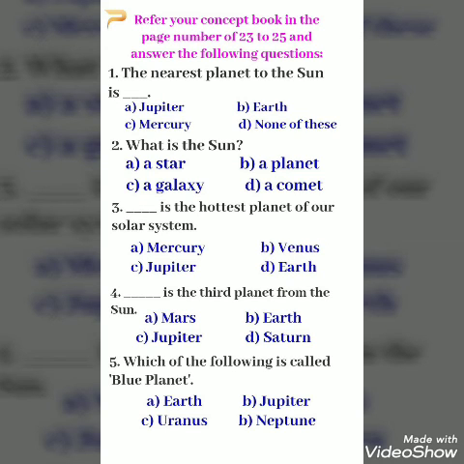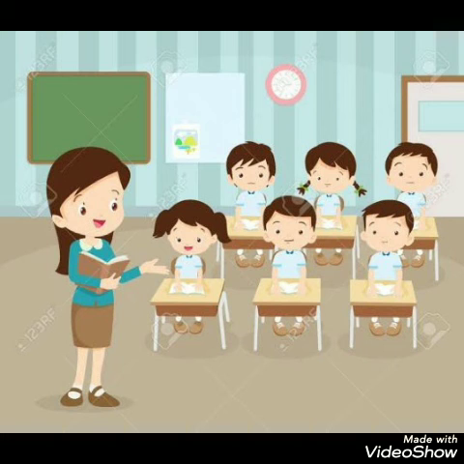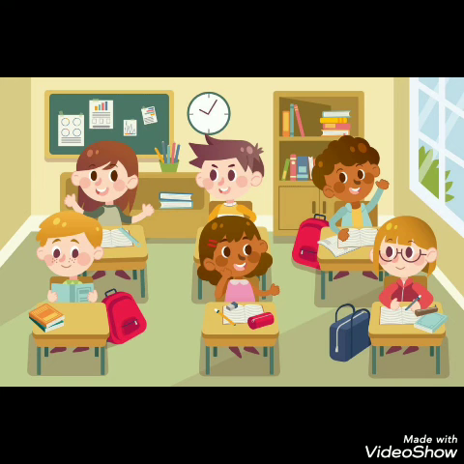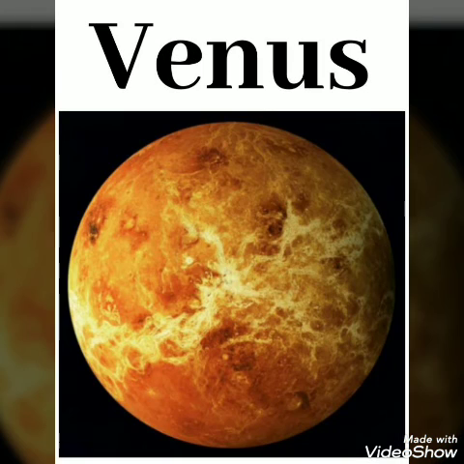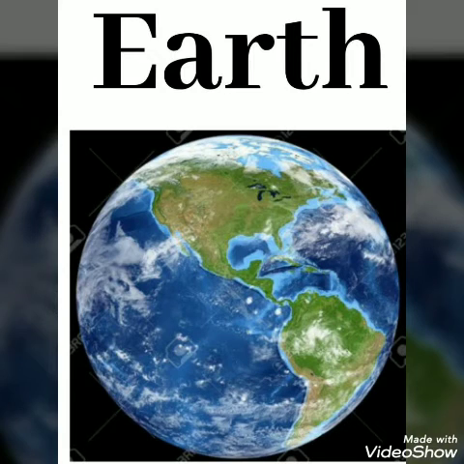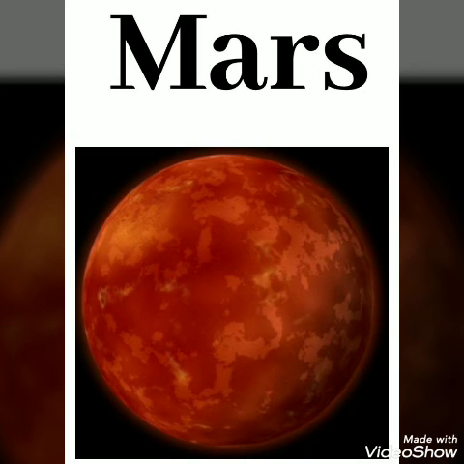Now we are going to learn few new words for reading practice which are given below. Shall we? Mercury. M-E-R-C-U-R-Y. Venus. V-E-N-U-S. Earth. E-A-R-T-H. Mars.